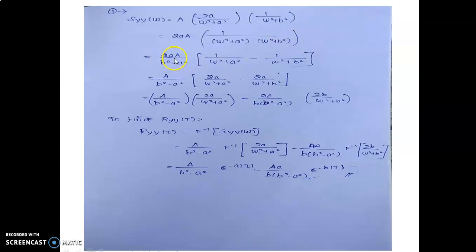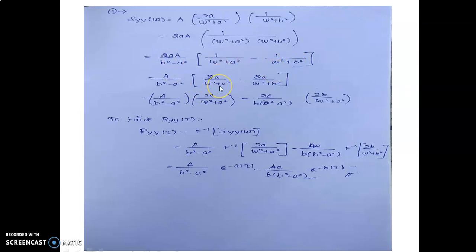Next step, 2a divided by b square minus a square into 1 divided by omega square plus a square minus 1 divided by omega square plus b square. Next, a divided by b square minus a square into 2a.